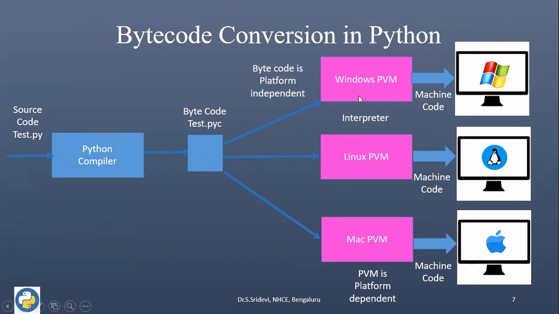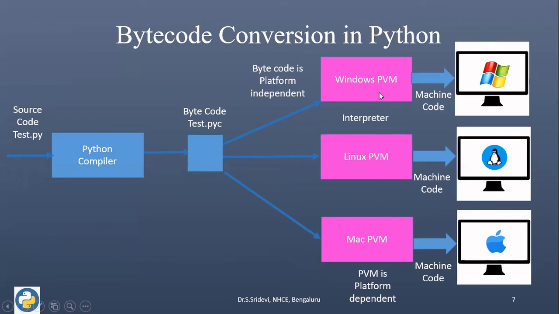Now, I already mentioned that this Python virtual machine is platform dependent. That means if you want to run this bytecode in a Windows machine, in that machine, you must install Windows PVM. And to run the same Python bytecode file in a Linux machine, you need Linux PVM. For running the bytecode in Mac OS, you need a PVM that is nothing but Mac PVM.